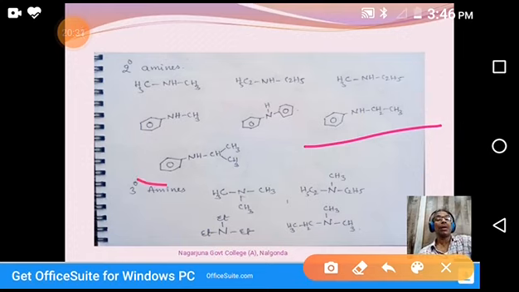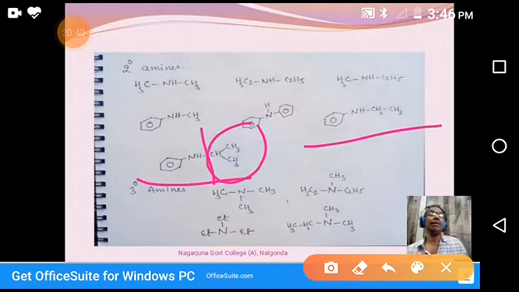Coming to this one, you see this is aniline, but one group is isopropyl. So N-isopropyl aniline. In common name, isopropyl phenylamine.